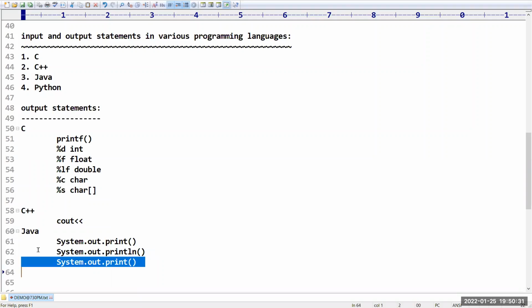Sir, what about this last one? It is nothing but System.out.printf. Sir, how does C language printf work? In the same way it is going to work, nothing more than that.